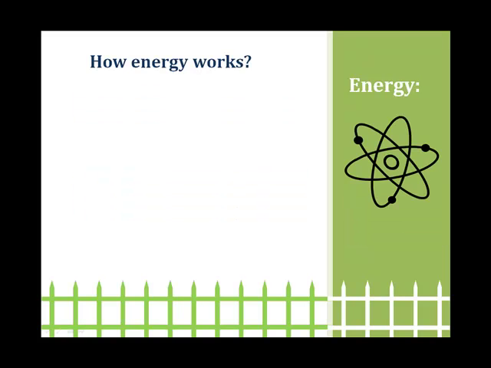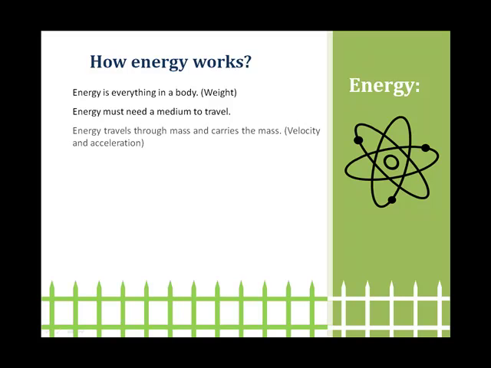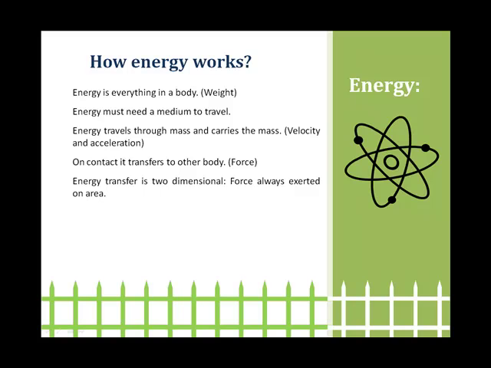Energy. How does energy work? Energy is everything in a body, so it is its weight. Energy must need a medium to travel. Energy travels through mass and carries the mass, velocity and acceleration. On contact it transfers to another body as force. Energy transfer is two-dimensional; force is always exerted on an area. Activeness of a body lasts until the energy is lost in its surroundings.